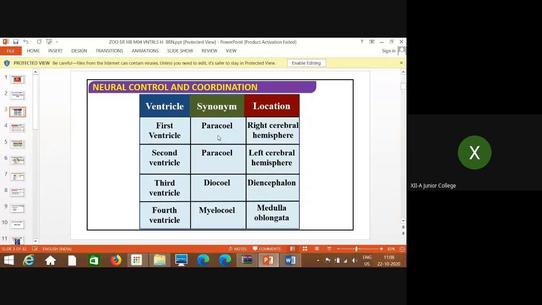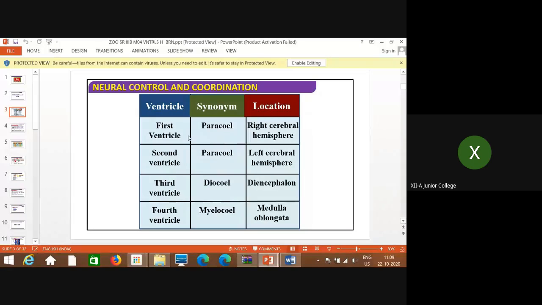And whenever I tell you something new which is not there in the textbook, or whatever I explain in simpler language, you note it down then and there in pencil in the textbook. So remember that the ventricular system is nothing but a set of communicating cavities within the brain, and these structures are responsible for production, transport, and removal of CSF, that is cerebrospinal fluid, which bathes the central nervous system.